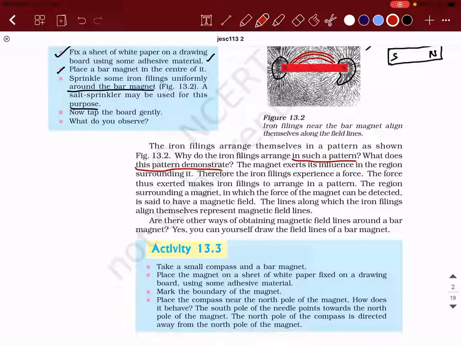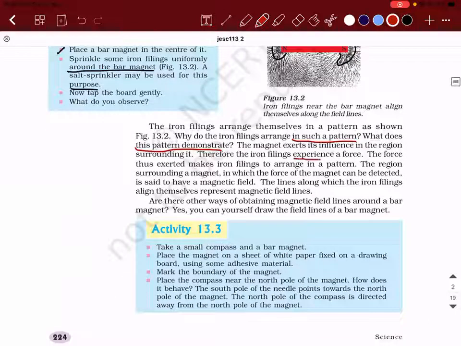Therefore, the iron filings experience a force, and the force exerted makes the iron filings arrange in such a pattern. This region surrounding the magnet in which the force of the magnet can be detected is said to be the magnetic field. Magnetic field is basically a region around a magnet where the magnetic force can be experienced. That is what they're trying to say in simple terms.